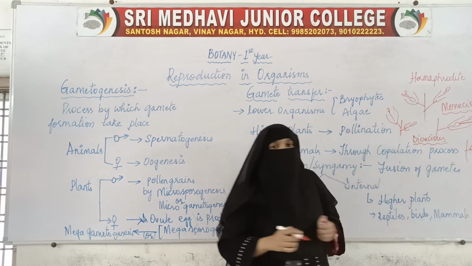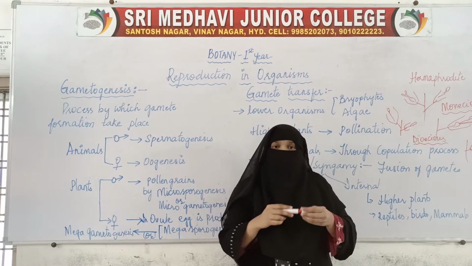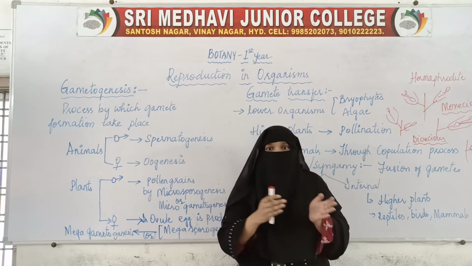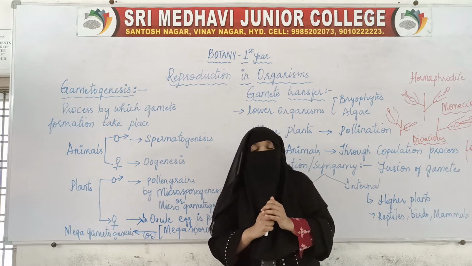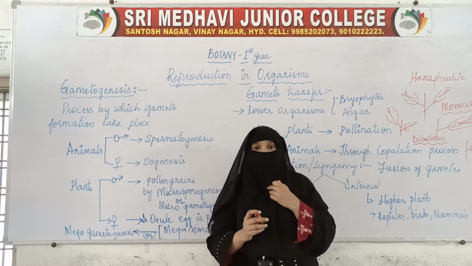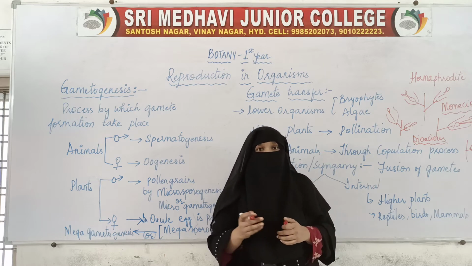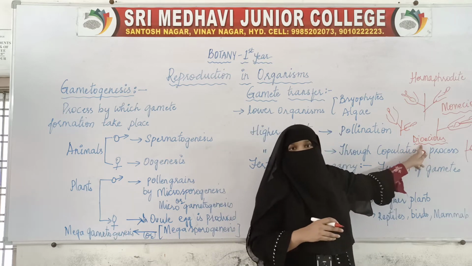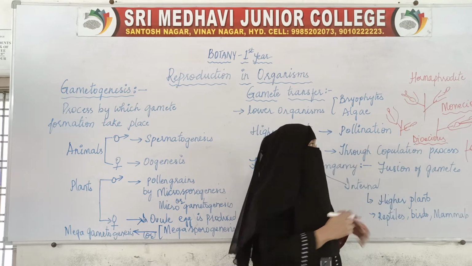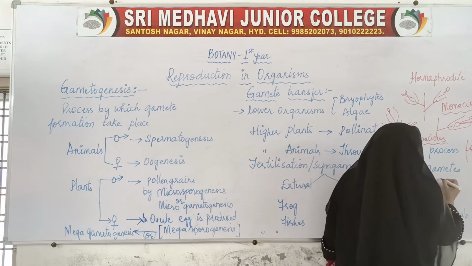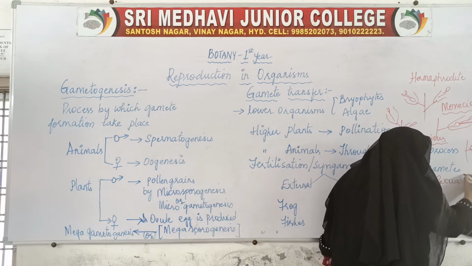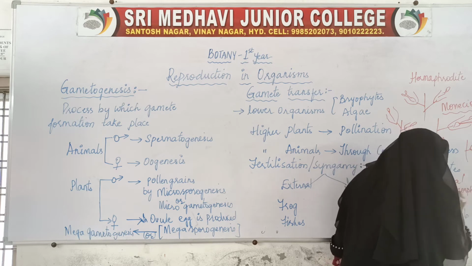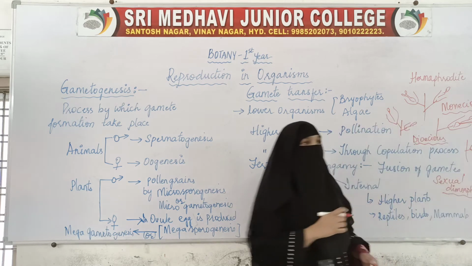Those plants are called dioecious. In a similar manner, animals also show different sexes. Male will be different and female will be different. Such a phenomenon, in which male animals and female animals are different, is called dioecious in plants, and in animals it is called sexual dimorphism.